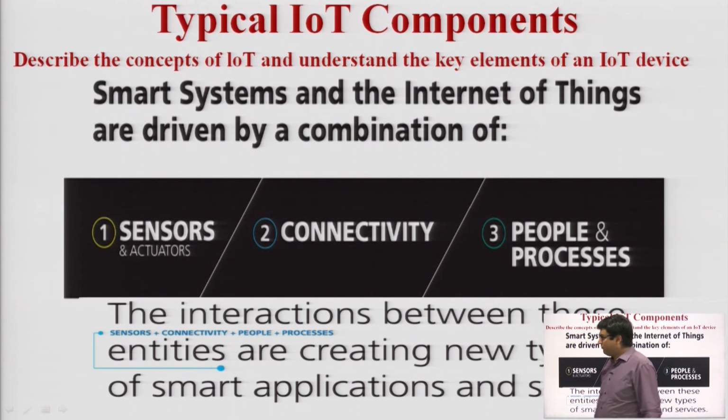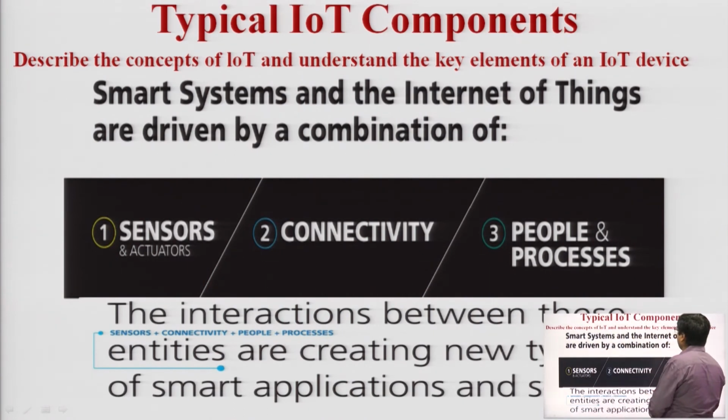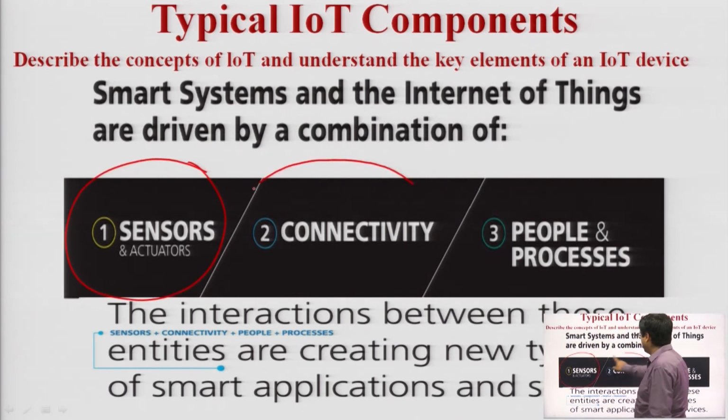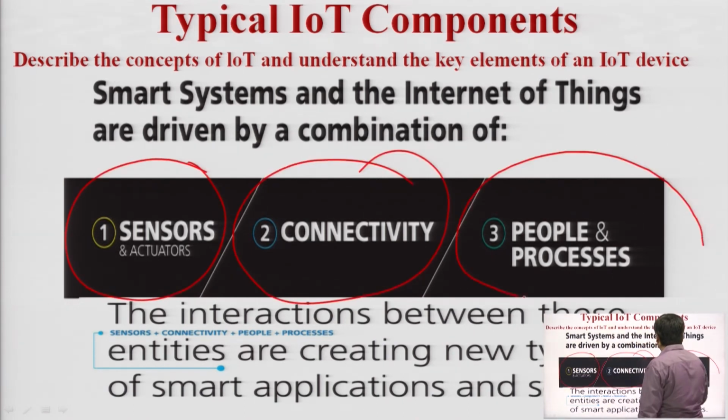Okay. So let us start with our topic, typical IoT components. What are the various types of typical IoT components? In IoT basically there are three categories of components. First one is the sensor, you can see here. Second one is the connectivity, and third one is the people and process.